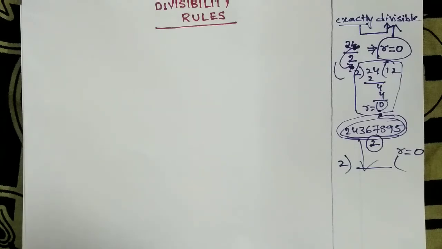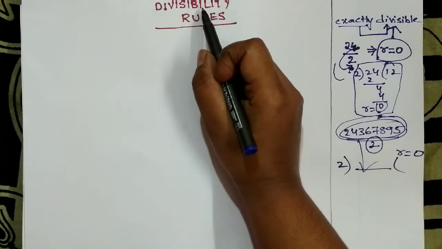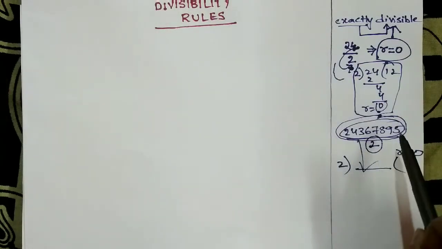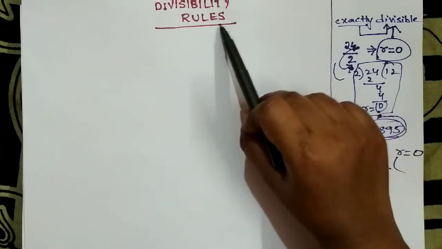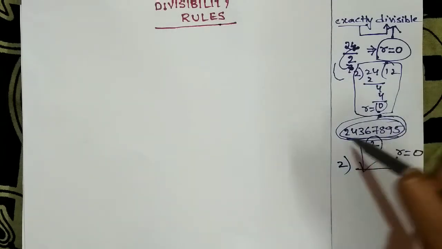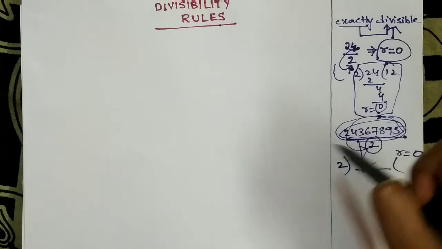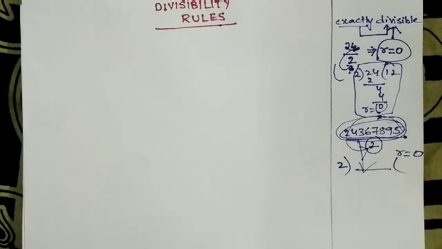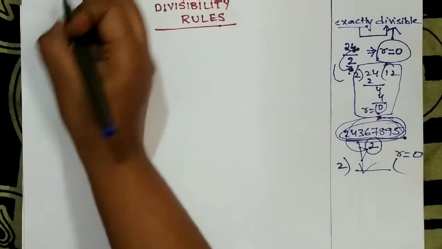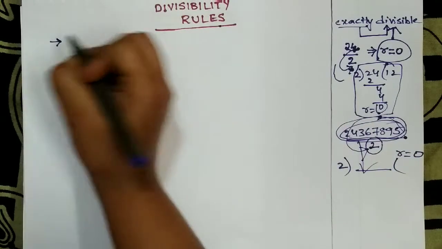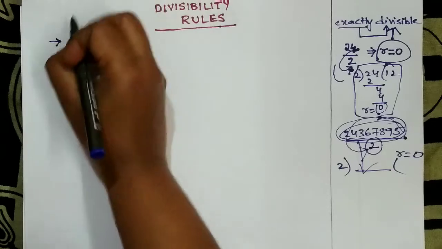easily. So what is a divisibility rule? It is a rule to check whether a given number is divisible by another number or not. That's it. What is meant by divisibility rule?